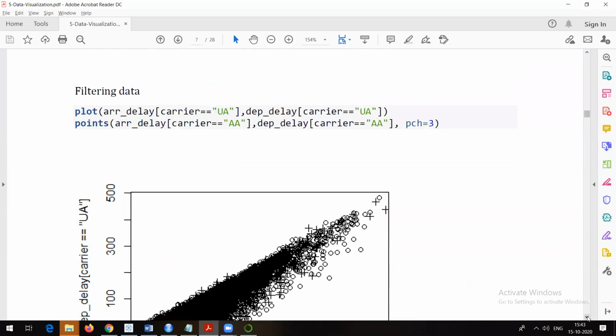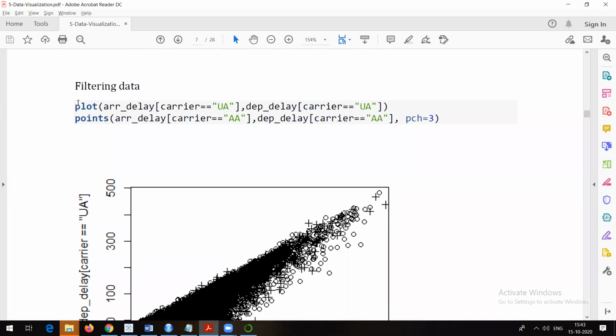now as you want to filter data, what you can do is see arrival delay. Now there are different carriers in case of flights data. So UA means United, right? Sorry, United, and this one is American Airlines.